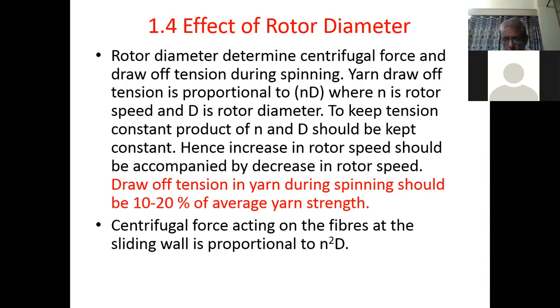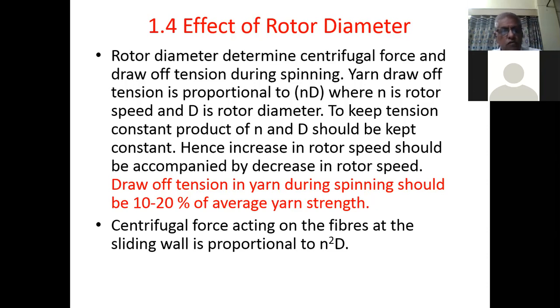Why? Because we have to keep the product ND constant. There is another point which is considered in this condition: why are we doing so? Because draft tension in the yarn during spinning should be 10 to 20% of the average yarn strength.